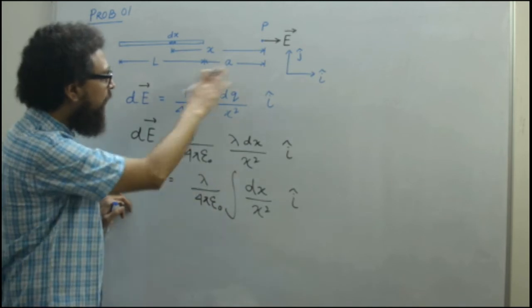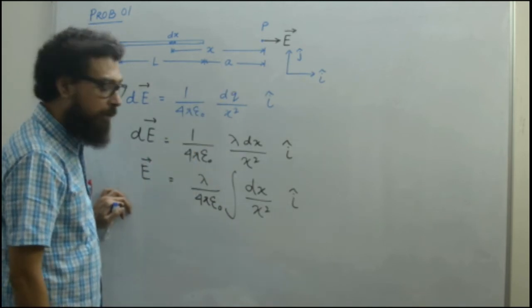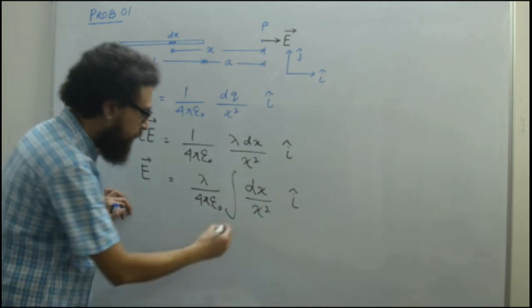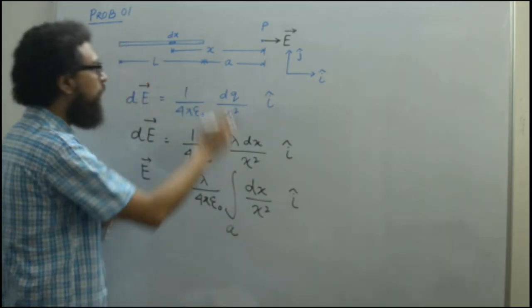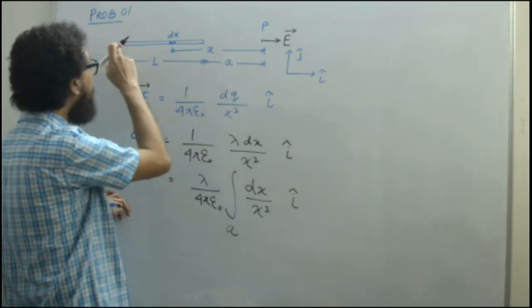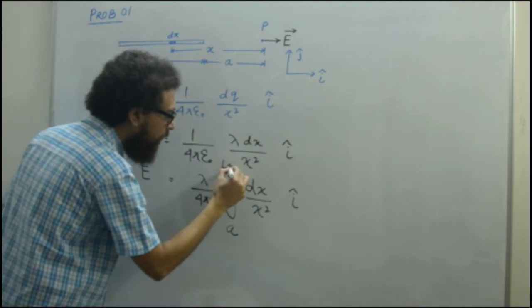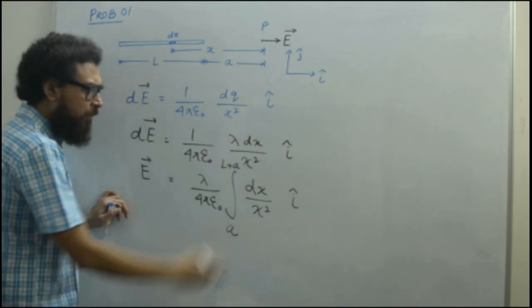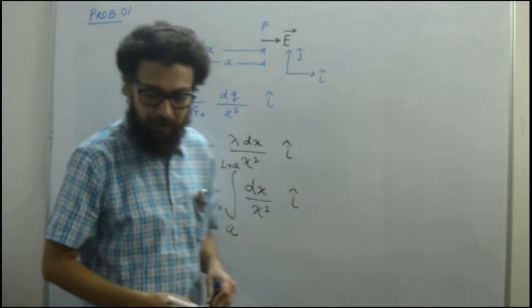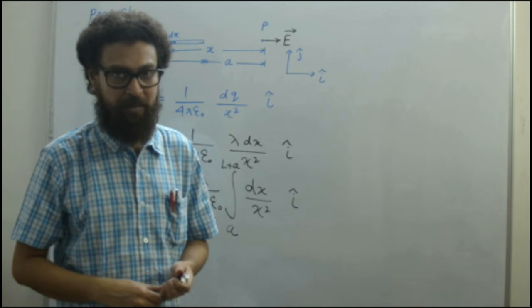Okay, so we have all the distances written on the board. We'll write here the lower limit a, because from here to here it is a, and from here to here it is L plus a. So you can easily find out the expression for this particular thing.